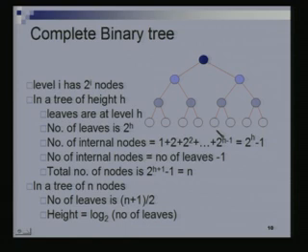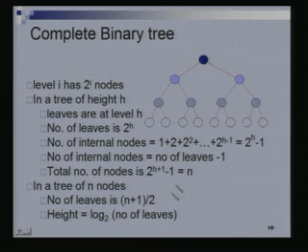Yeah. But you should be able to say that if I give you a complete binary tree of height h, what is the number of leaves it's going to have? What's the number of internal nodes it has? If I give you a complete binary tree on n nodes, then what's its height, and so on. So if you have a tree on n nodes, then its height is log of n plus 1 by 2. Right? That's the height of this tree. And the other thing that you have to keep in mind is that in such a tree, the number of leaves is very large. It's roughly half the total number of nodes. Yeah, so it's a very leafy kind of a tree.